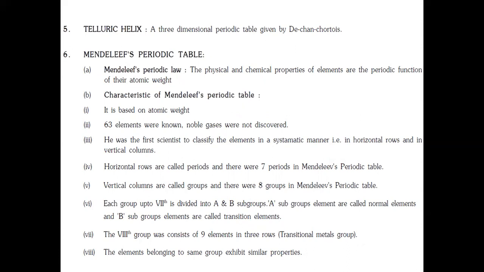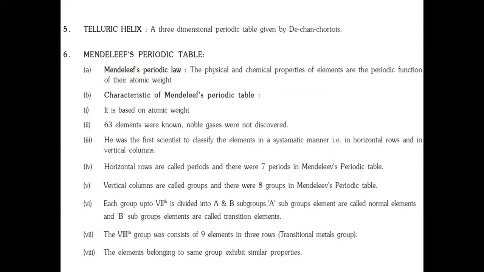Then comes Mendeleev's periodic table. According to this table, he states that the physical and chemical properties of the elements are periodic functions of their atomic weight. What are the characteristics of Mendeleev's periodic table? It is based on atomic weight, and only 63 elements were known at that time. The noble gases were not discovered.